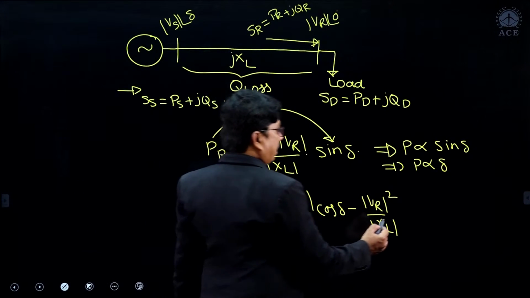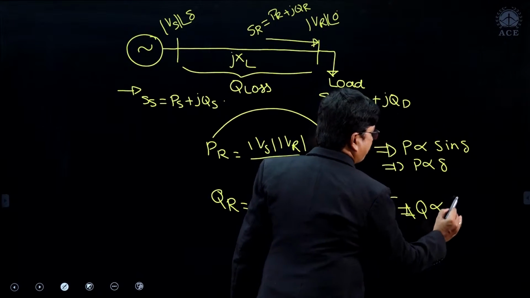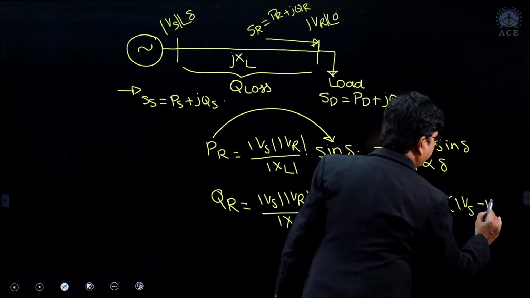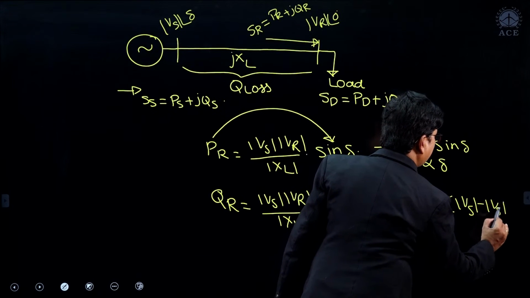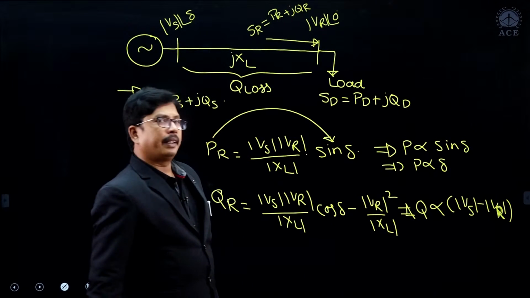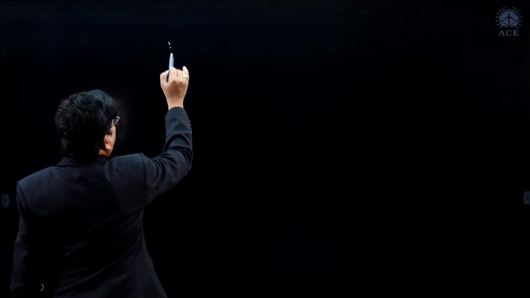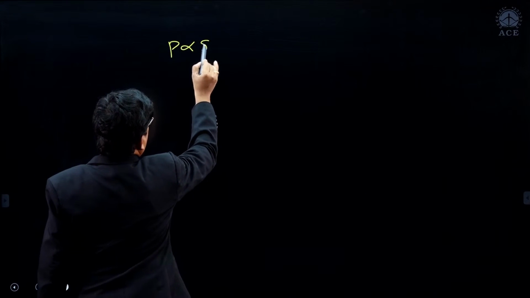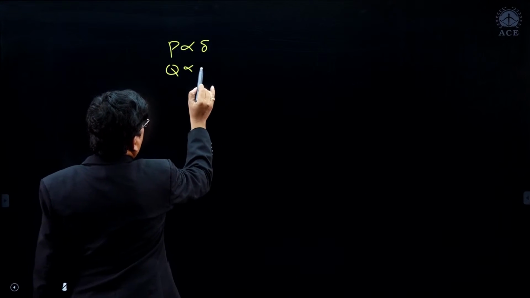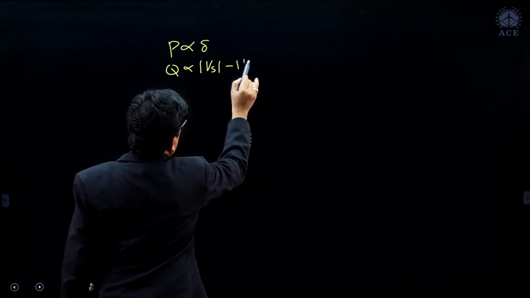And the reactive power Q is proportional to the magnitude of Vs minus Vr under small values of delta, right. That is the reactive power equation. Means here we have the active power P proportional to delta, and reactive power Q proportional to magnitude of Vs minus magnitude of Vr.